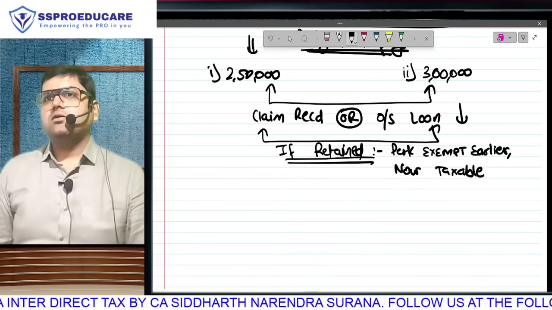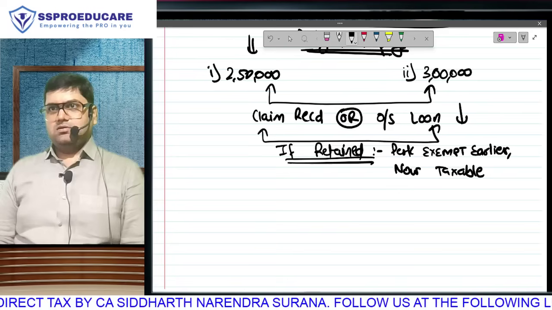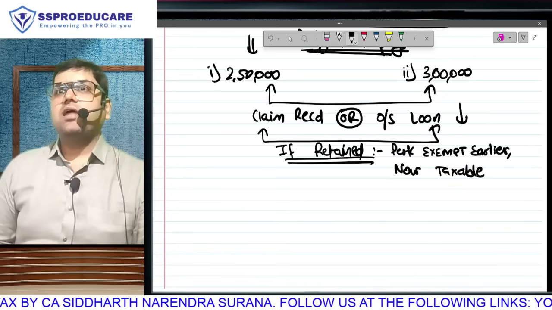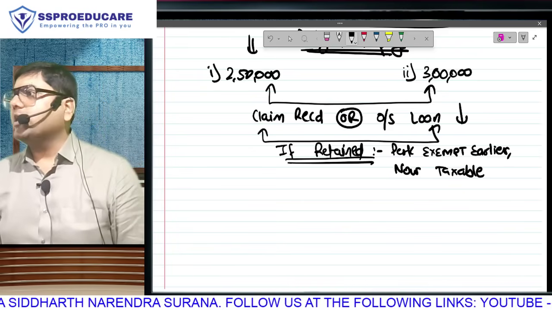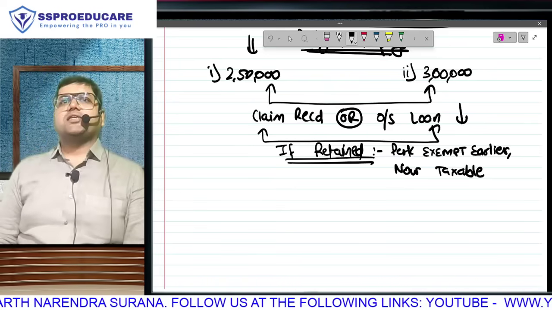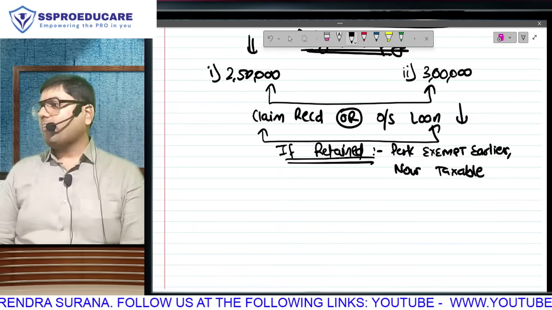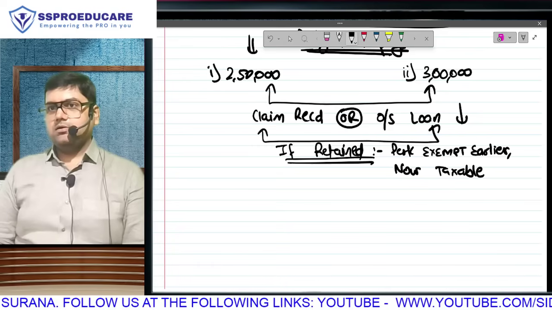Calculation sikaunga. Calculation I will teach you. First understand what has happened. If you are clear about the story, then we go to the calculation. My employer gave me a medical purpose loan. Medical purpose loan, even if it is interest free, initially is not taxable. What is the reason for it not being taxable initially? Because it is for a medical purpose. However,